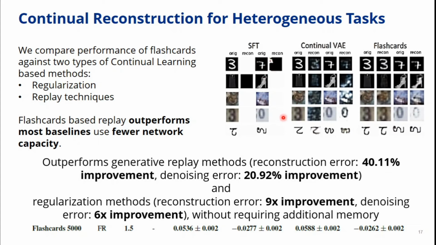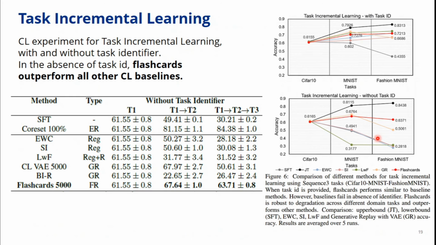Visually also, we can see that without any continual learning, there's complete forgetting. Continual VAE based design introduces artifacts, whereas our method is better. Finally, on task incremental learning, there are two cases: one with task ID and one without task ID at inference time. Without task ID, our method is stable and more robust. We can see that there's no dip in performance, whereas other baselines have a sharp drop.